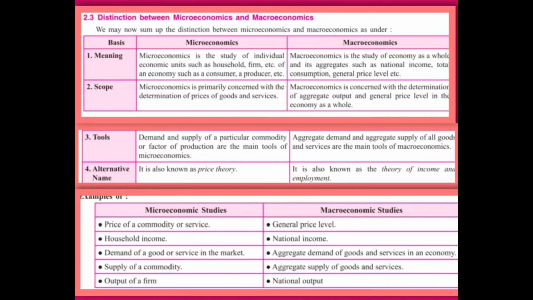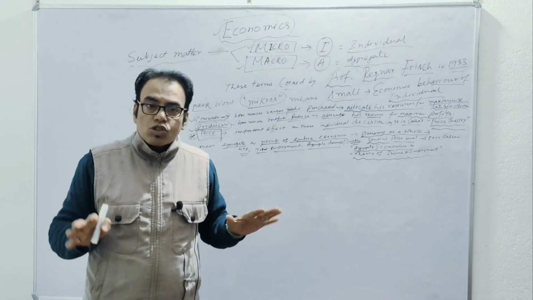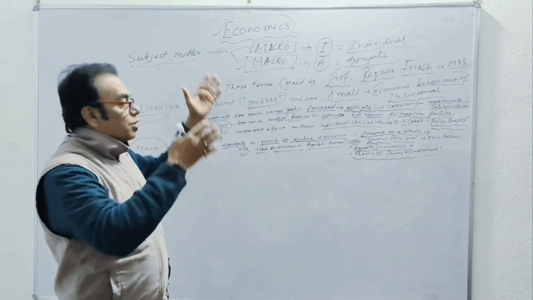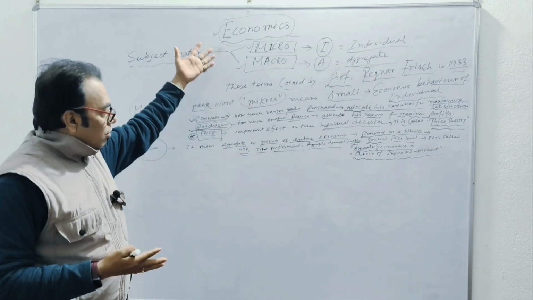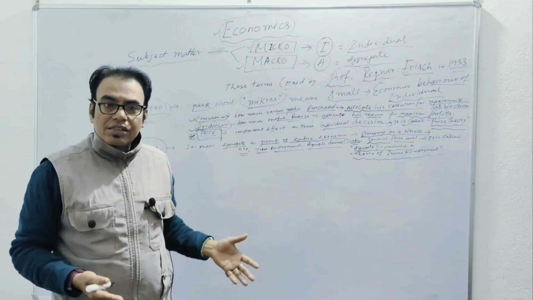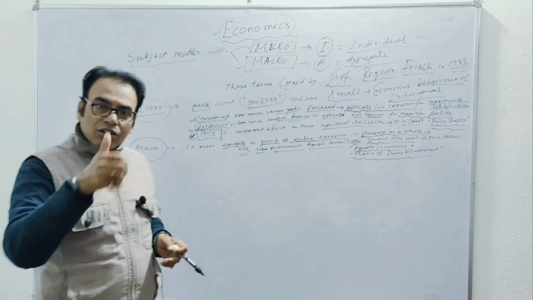So these are the differences between micro and macro. So economics, subject wise, has two aspects, micro and macro, and I have given the different concepts and differences here. I think everyone is clear. Hello student, clear? Okay.